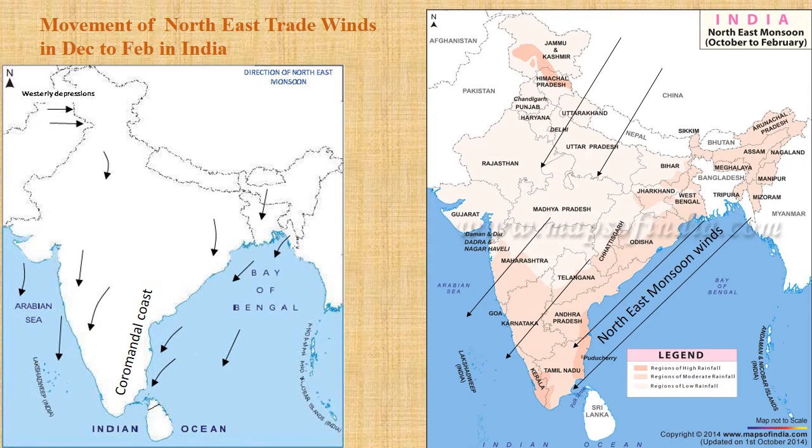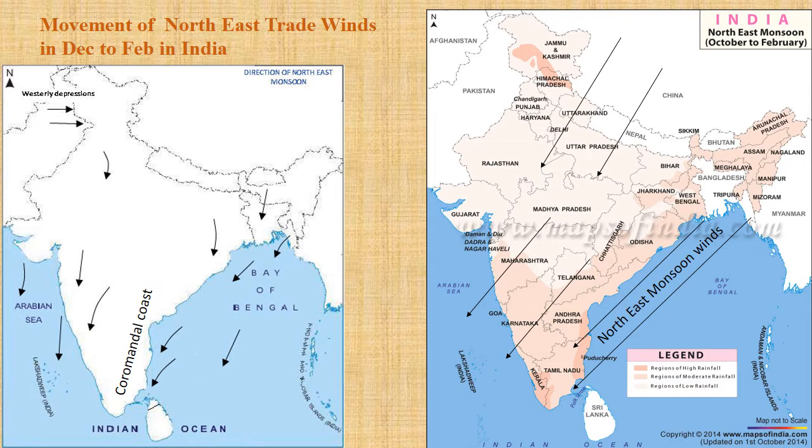Northeast trade winds and northeast monsoon winds are one and the same. They give rainfall, that's why we call them northeast monsoon winds. So if a question is asked, name the winds which give heavy rainfall to Tamil Nadu, it is the northeast monsoon winds. Now in which months does it happen? It happens in the months of November, December, January, February. That means during the entire winter season, Tamil Nadu will get rainfall from northeast monsoon winds.